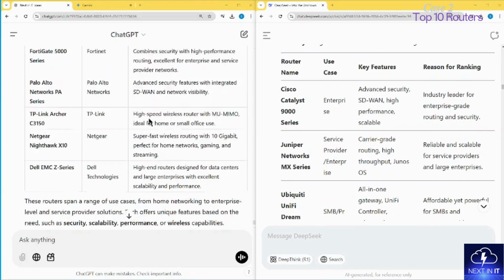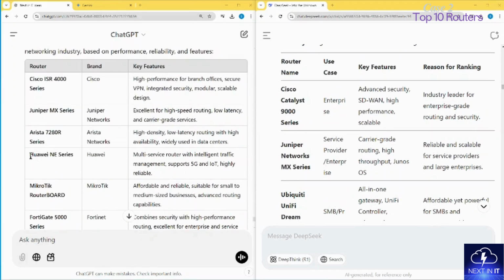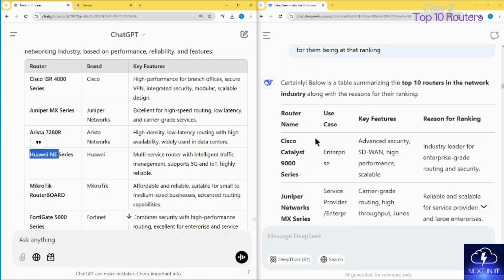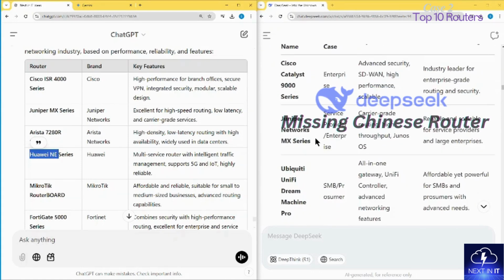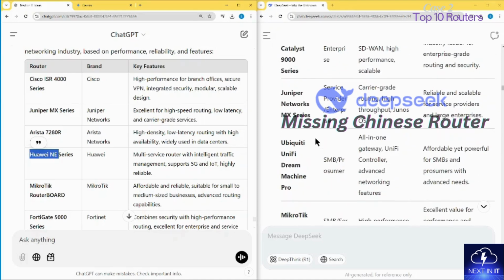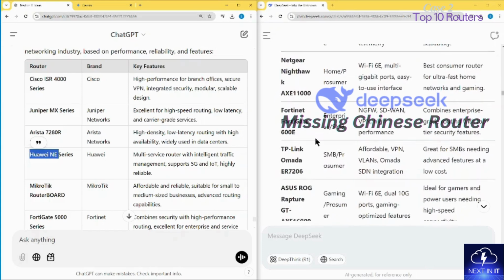But the thing which surprised me was that ChatGPT is an American product, and it is counting the Huawei series as well. It considers Huawei to be one of the good leading network routers, right? Whereas DeepSeek, a Chinese company, is missing its own Chinese router. You can't find a Huawei router in the list. This surprised me a lot.